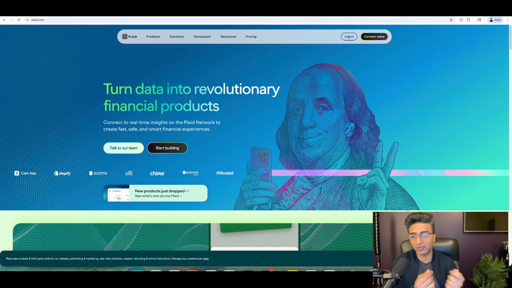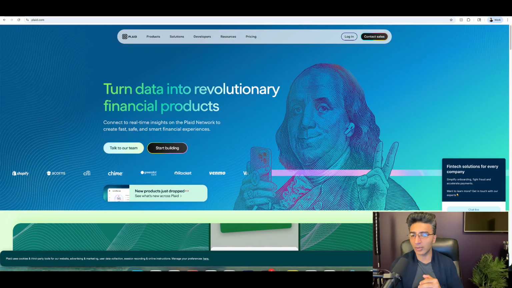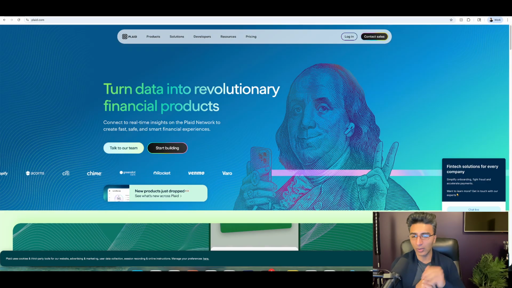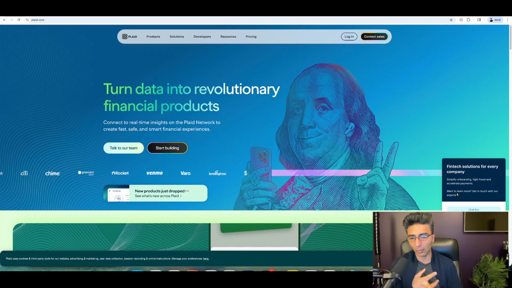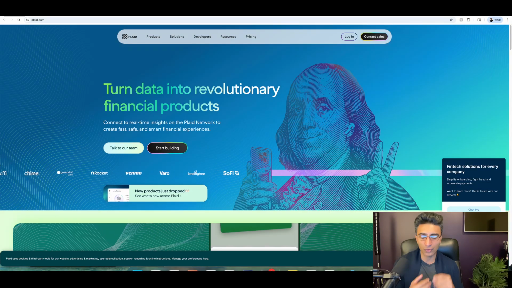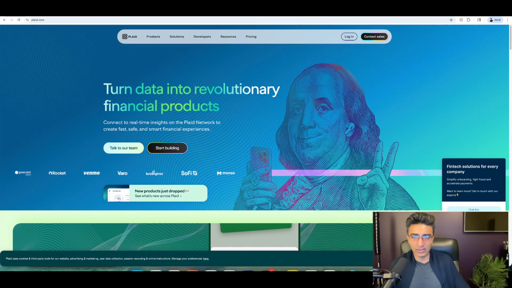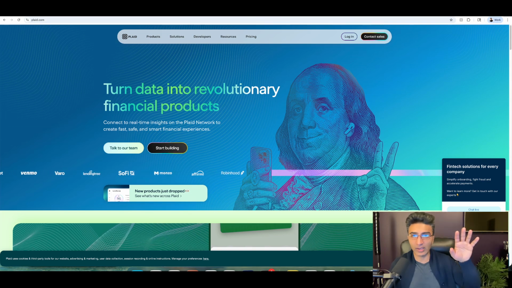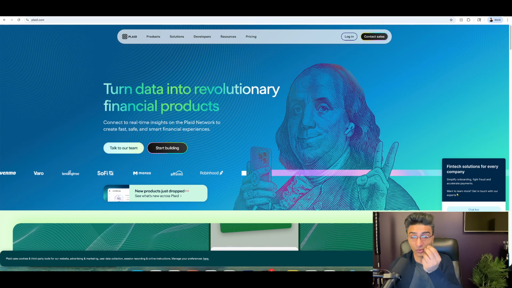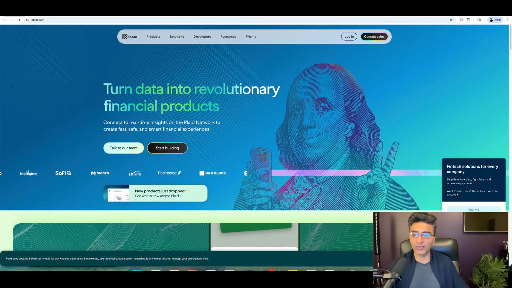APIs are really just how systems talk to each other. So an API could be, let's say you go and book a flight, an API would give Expedia.com the time of the flight, the flight number, where it's going from, where it's going to. So APIs are just ways that systems talk to each other on the back end. Plaid is basically a network that connects to almost every bank out there, every financial institution, and serves it through an API. You pay on a per cost basis. You may pay monthly for it, for example.